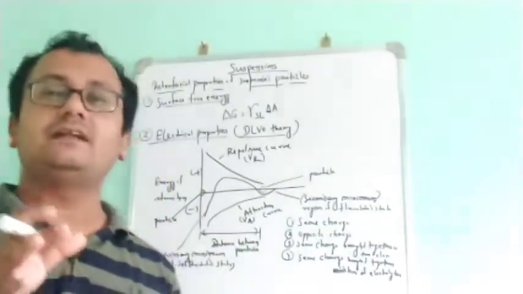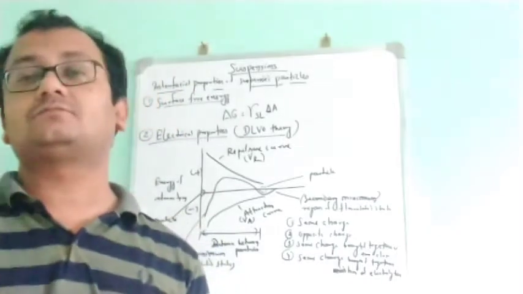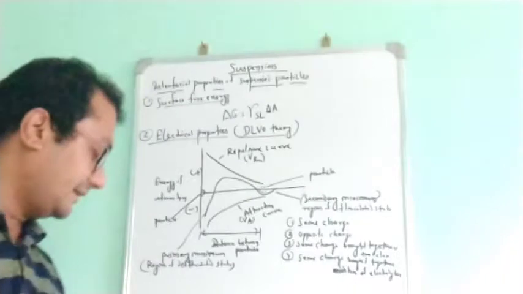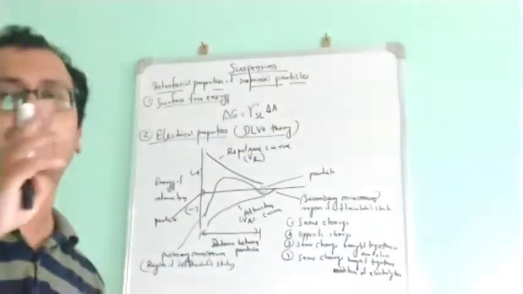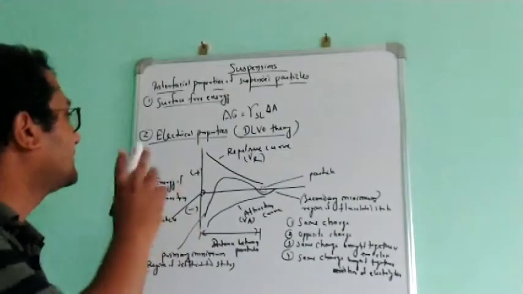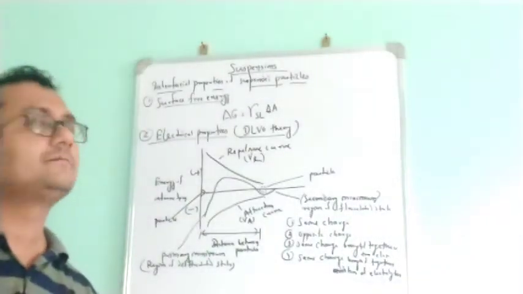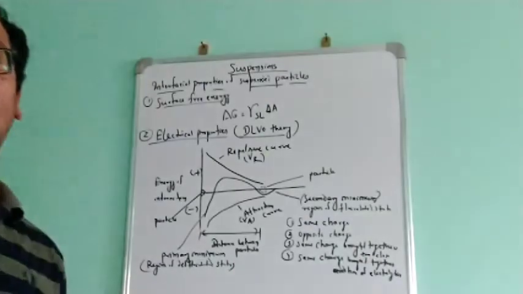But before that we need to understand the mechanism of this, and by knowing this mechanism we can easily stabilize it. Now coming to the interfacial properties of the suspended particle, generally two types of property we are taking here. One is surface free energy and the second one is electrical properties. Let us discuss the first one, surface free energy. What is surface free energy?